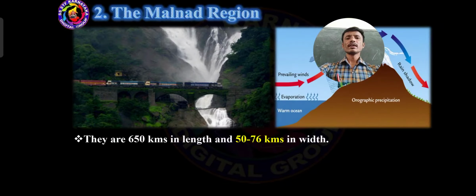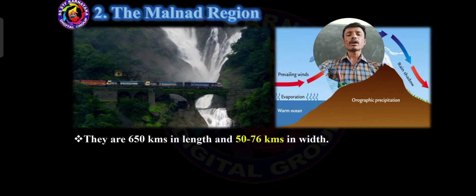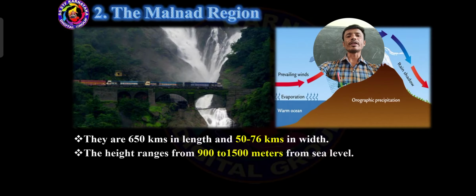And dear students, they are 650 kilometers in length and 50 to 76 kilometers in width. Do you know, from north to south, the length of the Western Ghats is 650 kilometers. What about west to east? 50 to 76 kilometers. So north to south, the length of the Malnad region is 650 kilometers. From west to east, 50 to 76 kilometers.